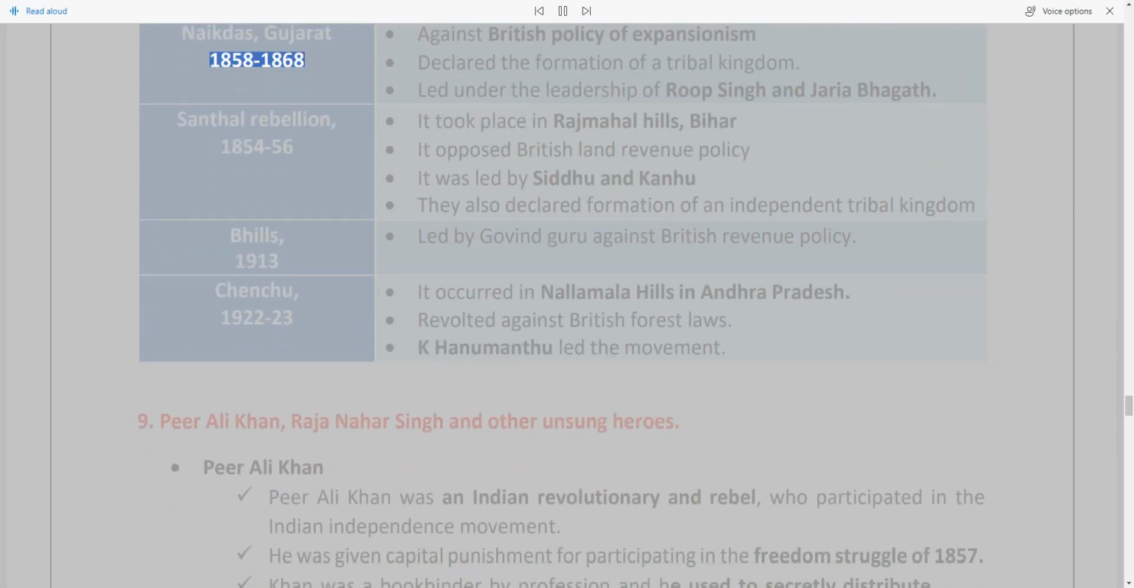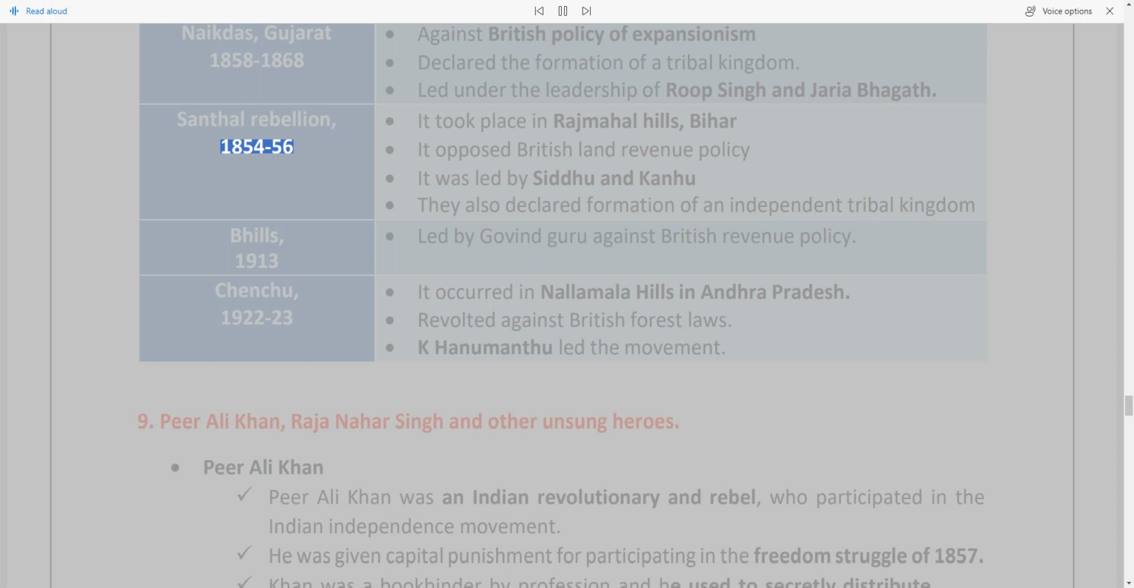Naikdas, Gujarat, 1858-1868, rose against the British policy of expansionism and declared the formation of a tribal kingdom, under the leadership of Roop Singh and Jaria Bhagat. Santhal Rebellion, 1854-56, took place in the Rajmahal Hills, Bihar. It opposed the British land revenue policy. It was led by Sidhu and Kanhu, who also declared the formation of an independent tribal kingdom.